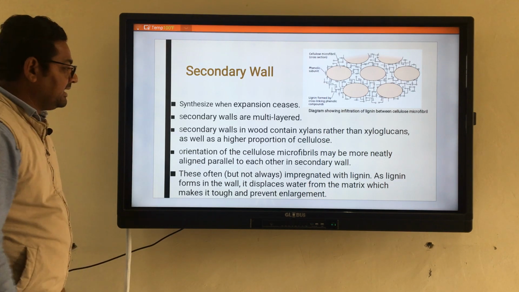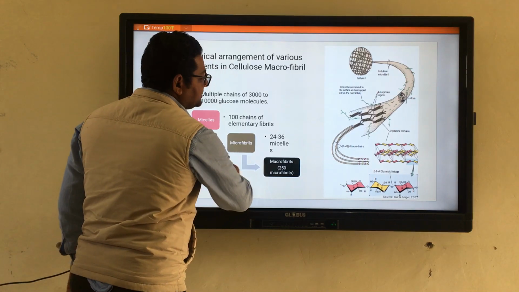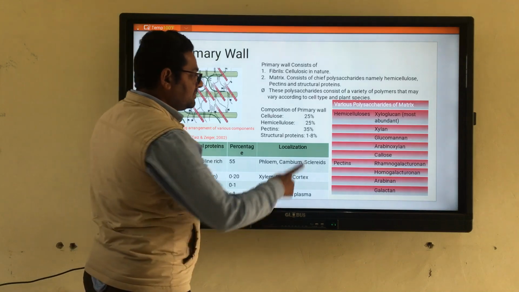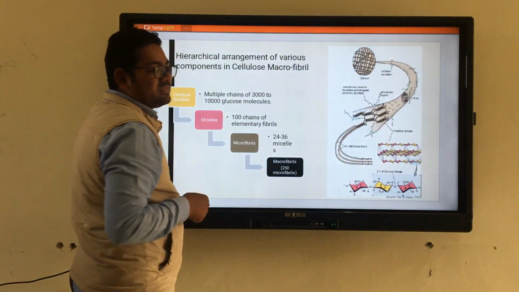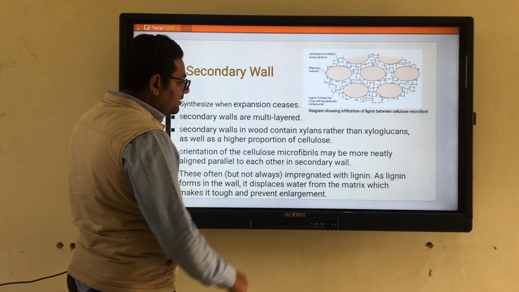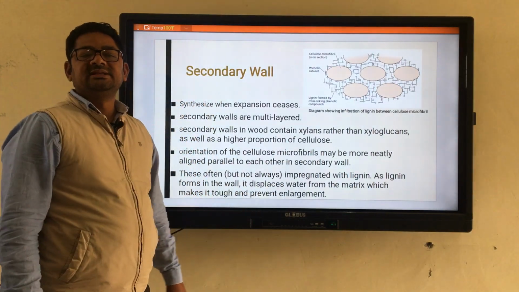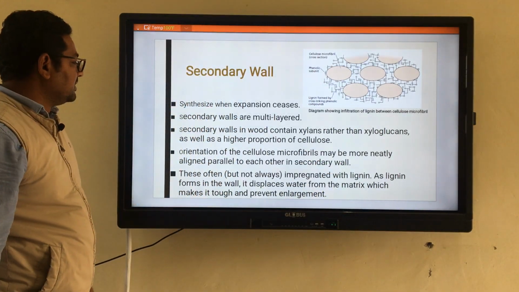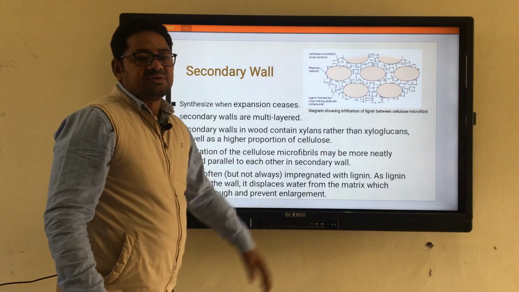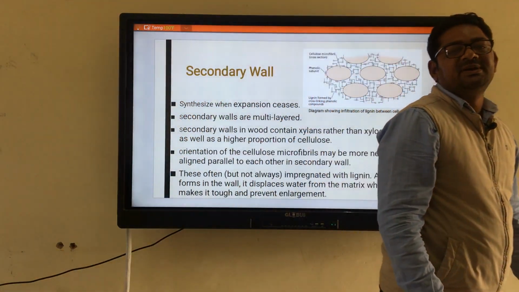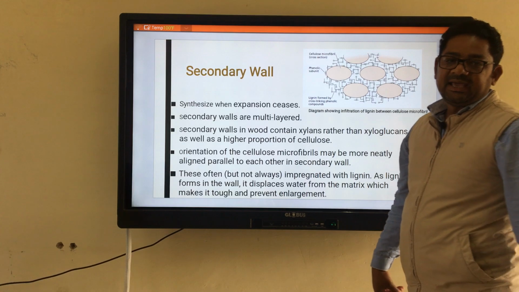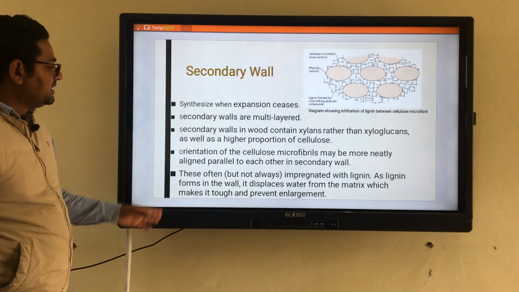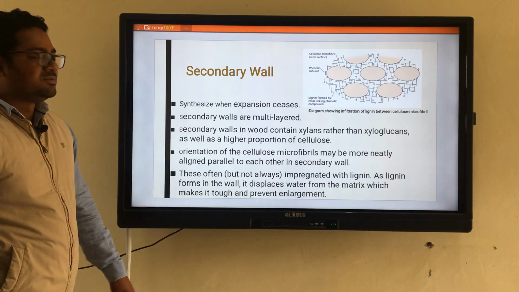Basically they contain xylans. What you have seen in the previous slide, the basic component was xyloglucan in case of the primary wall, but in case of the secondary wall the xylans are more abundant as compared to the xyloglucans, with a higher proportion of cellulose. So the proportion of cellulose will also be high as compared to the primary wall.